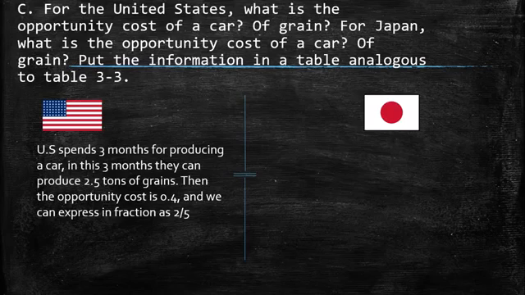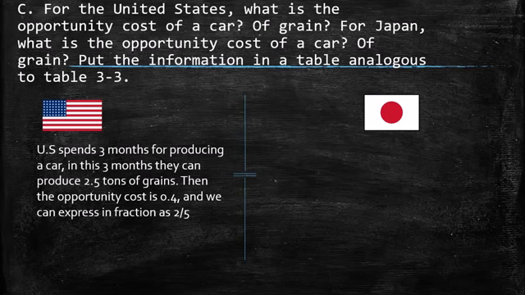Then the opportunity cost is 0.4, which is the division of 1 car over 2.5.